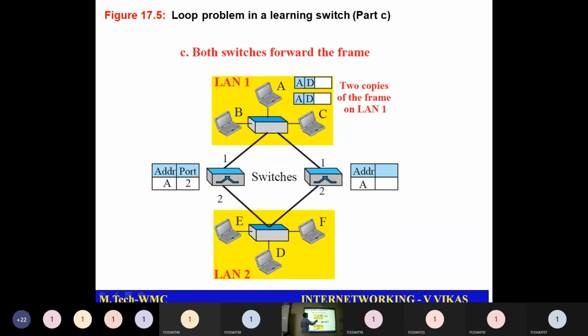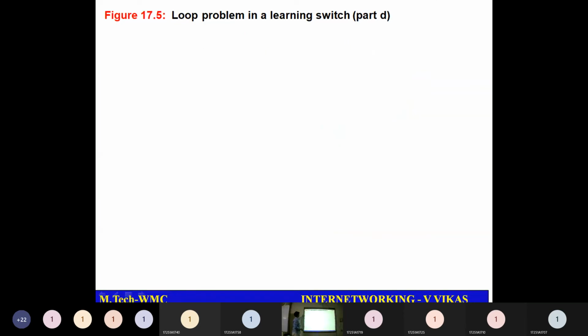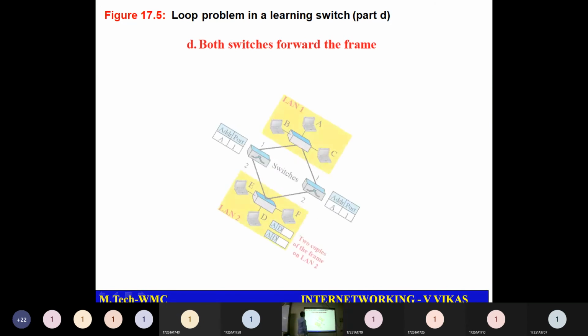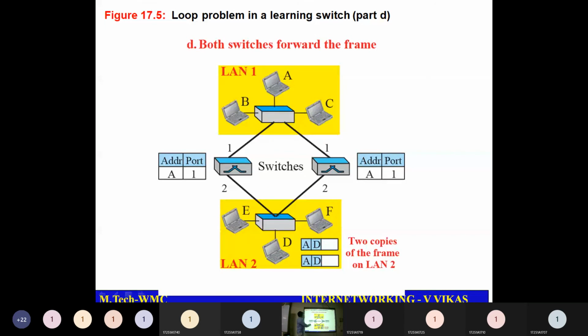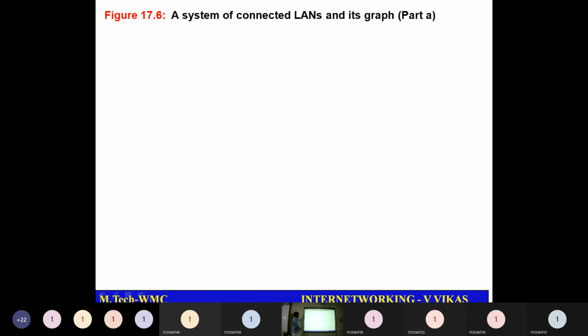See here, in the same way A has received two packets. That is a problem we have, so the looping problem has to be eliminated from the switches. The same packets keep coming back again.